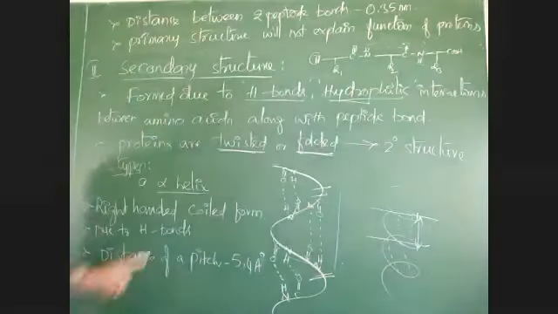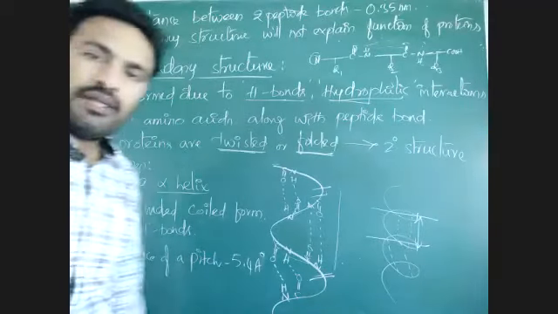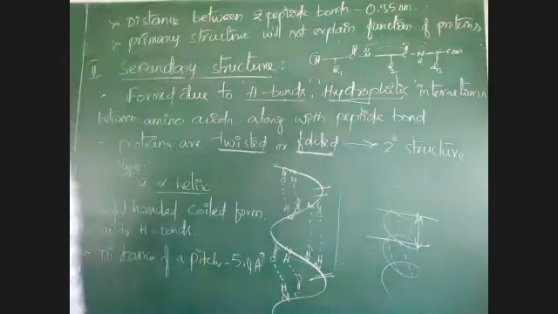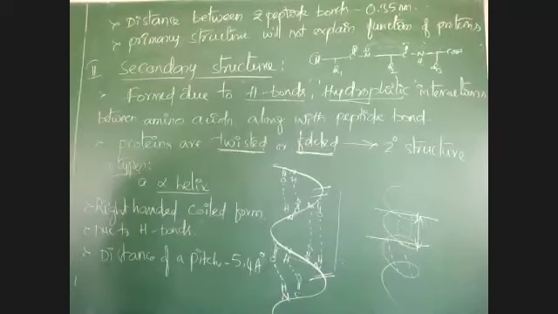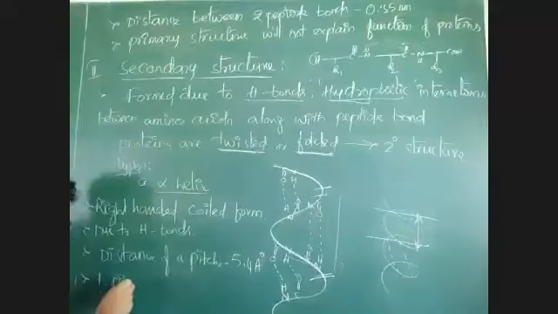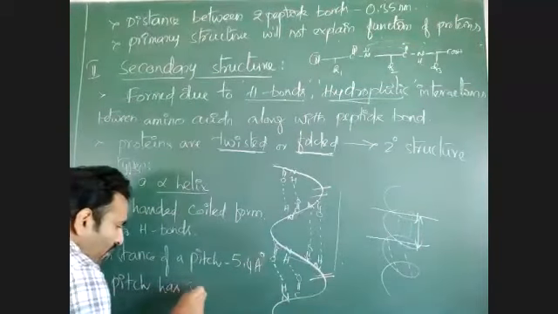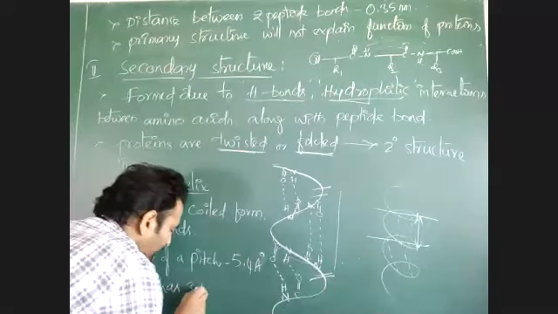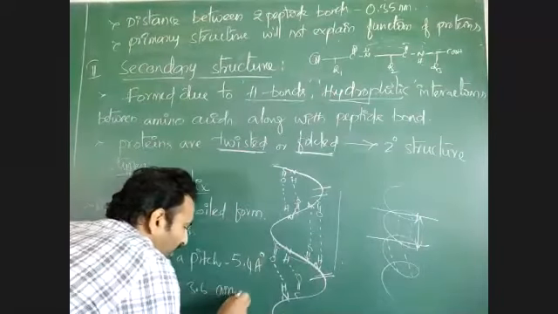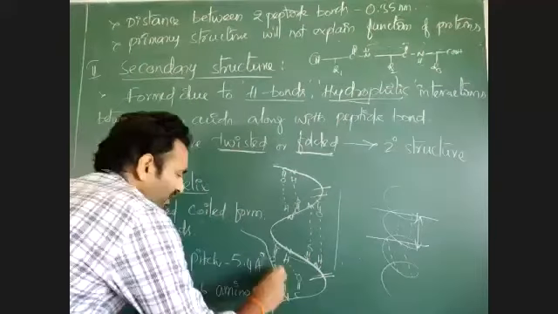One pitch has 5.4 angstroms, and in one pitch there are around 3.6 amino acids. How, sir, is there 0.6 amino acids? You may get a doubt like that.